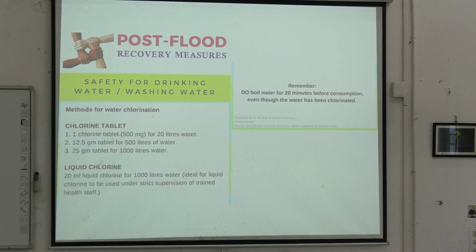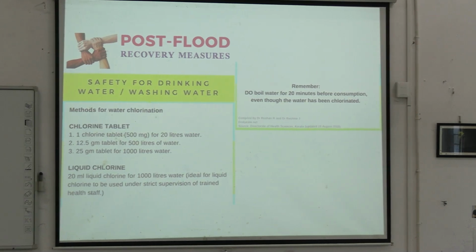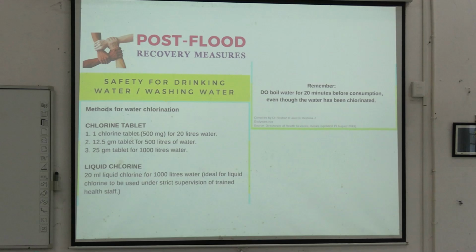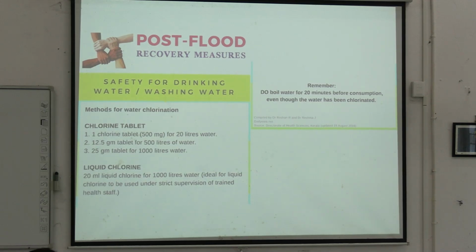So this is again wherever there is a flood, usually they say chlorinate the water. They say 1 chlorine tablet for 20 liters of water, 12.5 grams for 500 liters of water. This is just a rough estimate. 25 gram tablet for 1000 liters of water. They say do not boil water for 20 minutes before consumption, even though the water has been chlorinated. This is for the flood situation. Okay.